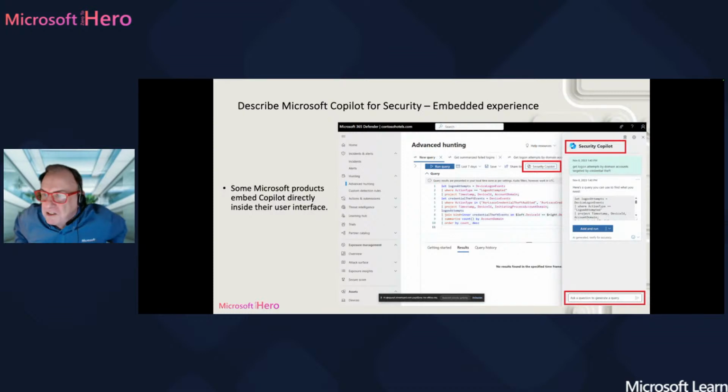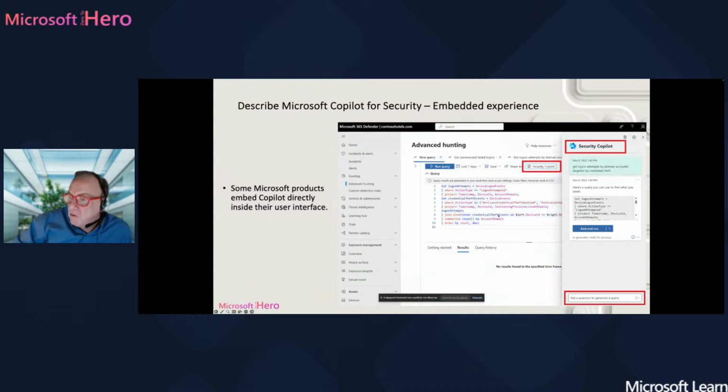This is the embedded experience. This is how Microsoft Copilot for Security is integrated in Microsoft Defender. As you can see from the screenshot, I'm in the Microsoft 365 Defender portal, and I would like to use the advanced hunting feature of Defender. Without Copilot, you have to create your own scripts and queries, write them and type them in order to get the answer from advanced hunting.